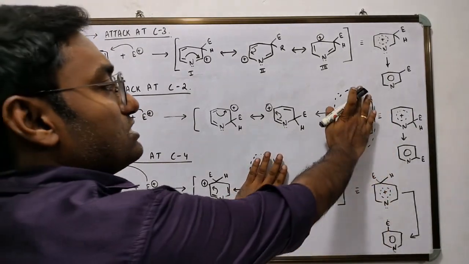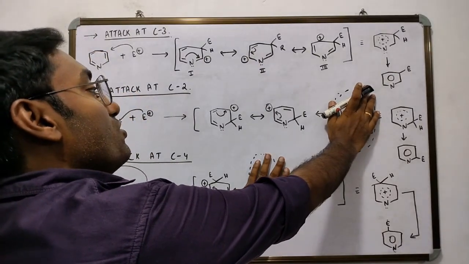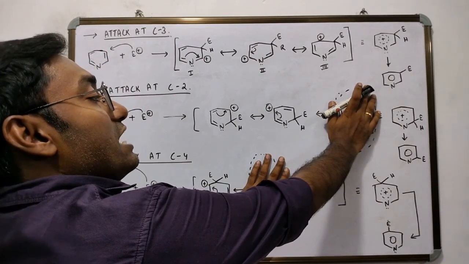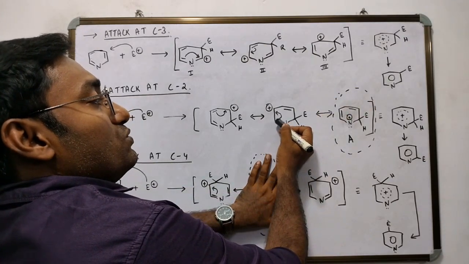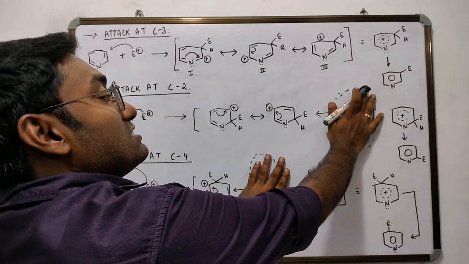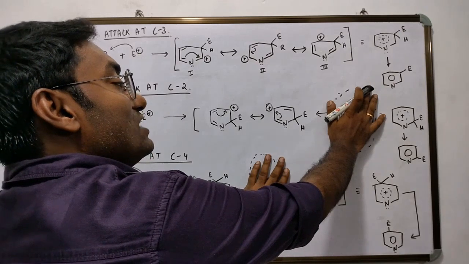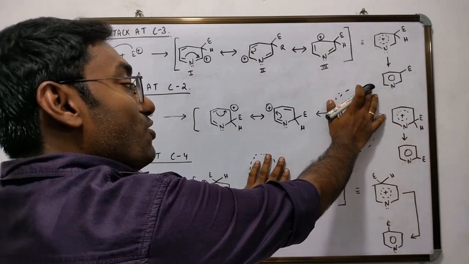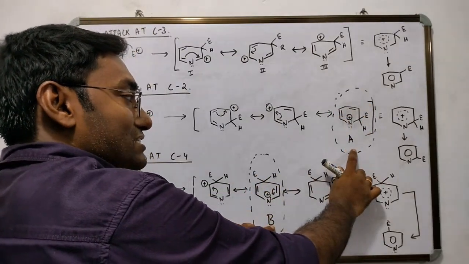If you exclude these structures and look at other structures, be it from an attack at C3, C4 or C2 positions, the other structures have a nitrogen atom that has 8 electrons in its valence shell. Look at this: 1, 2, 3, 4, 5, 6, 7, 8. All other structures have 8 electrons in the valence shell, and thus the nitrogen has achieved the inert configuration of neon in these structures. That is not the case with structure A and structure B.